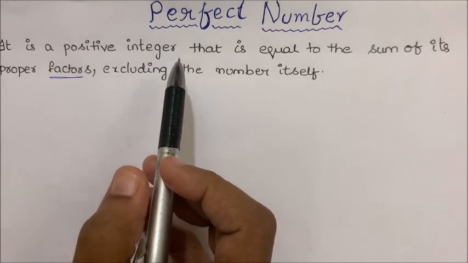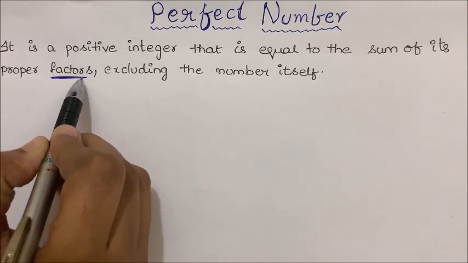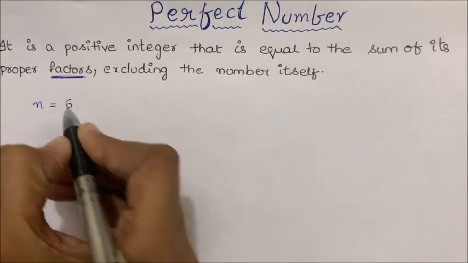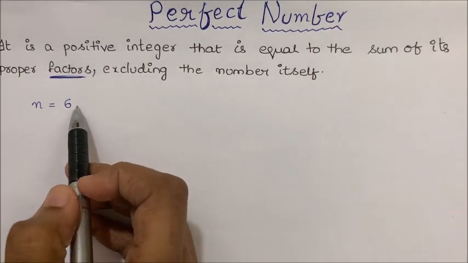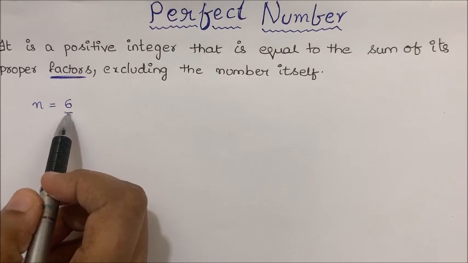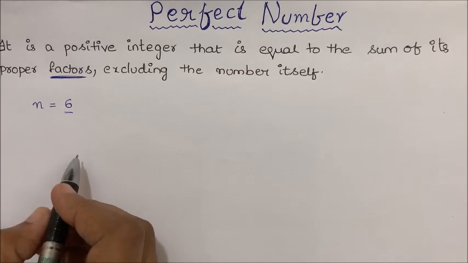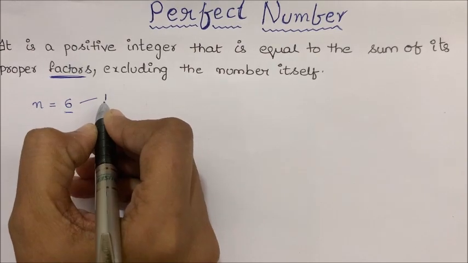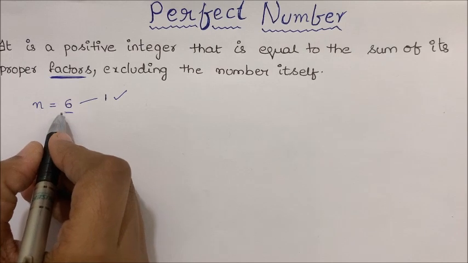Before going into the concept of a perfect number, let us know what a factor is. For example, I am considering n is equal to 6. If any number from 1 to the given number divides the given number, then it is called a factor. For example, here I am considering 1. Does 1 divide 6? Yes. So 1 will be a factor of 6.